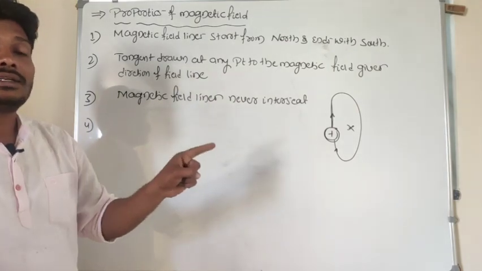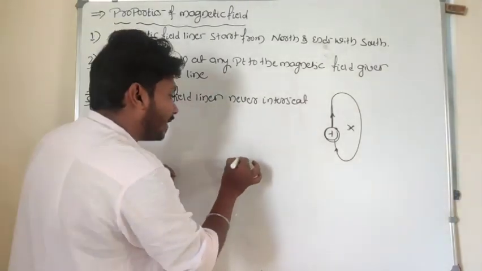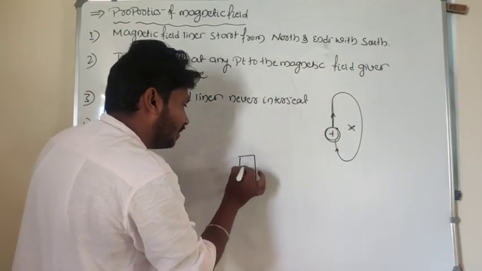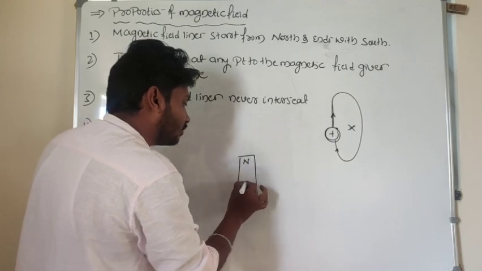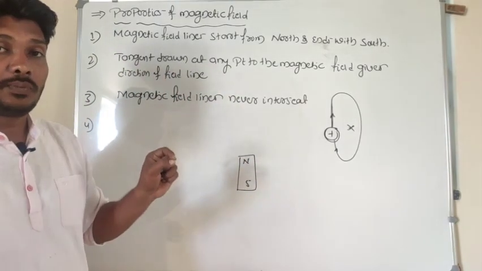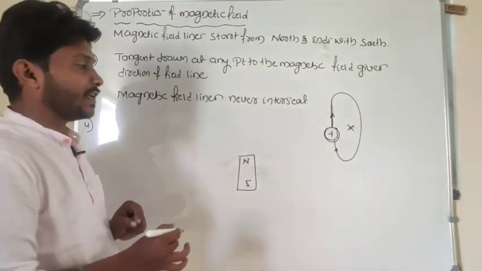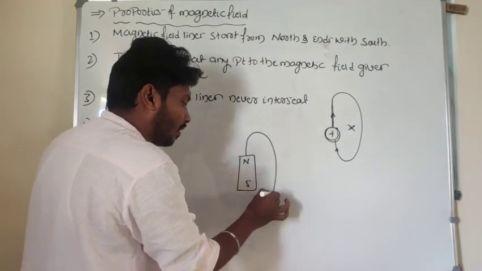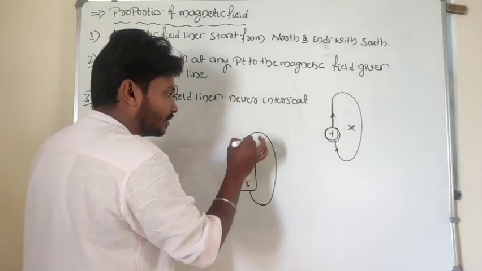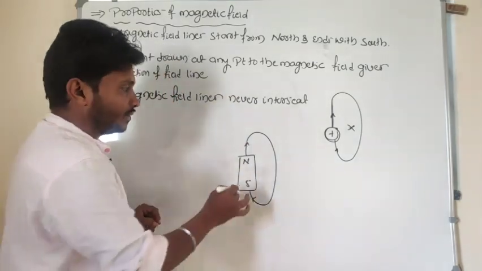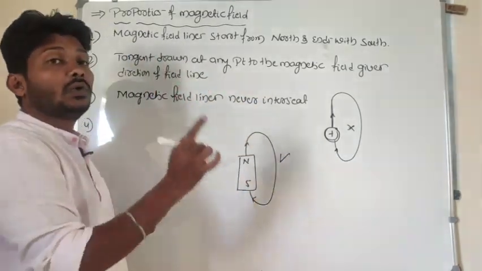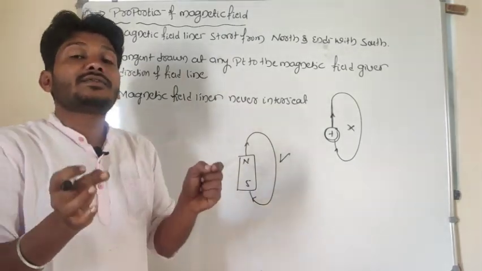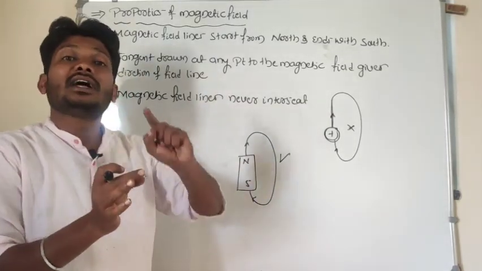But whereas in case of magnetic field, a magnet consists of a north pole as well as a south pole. Here monopole does not exist, I said. It means that if the magnetic field lines start from the north, they will end at the south. There is a possibility of a closed loop. Magnetic field lines form a closed loop, unlike the electric field.